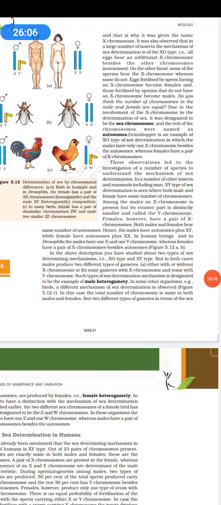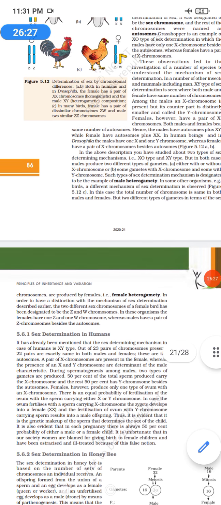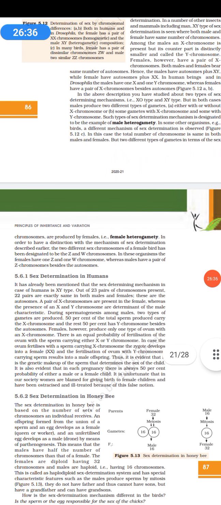Okay, so we have gametes either with or without an X chromosome, or some gametes with an X chromosome and some with a Y chromosome. So if they have XY, that is known as male heterogamety. Now, where the female has different chromosomes, that is known as female heterogamety, like ZW. So a female bird has ZW.